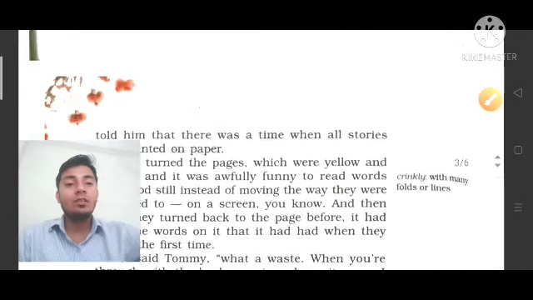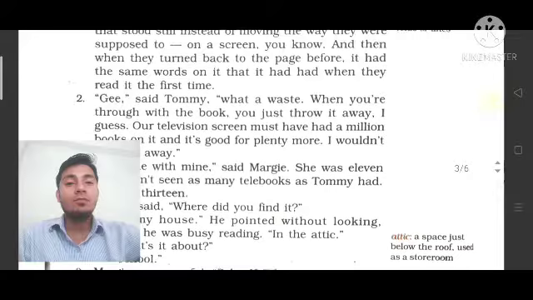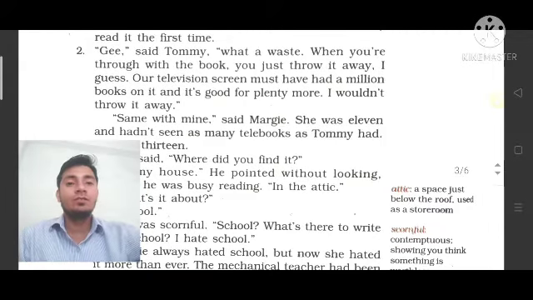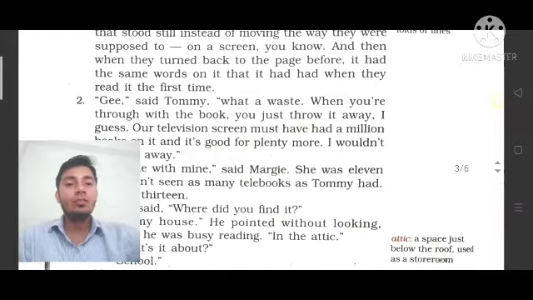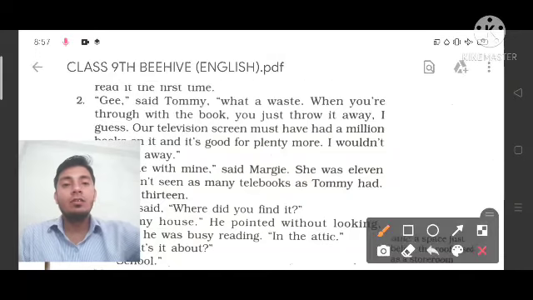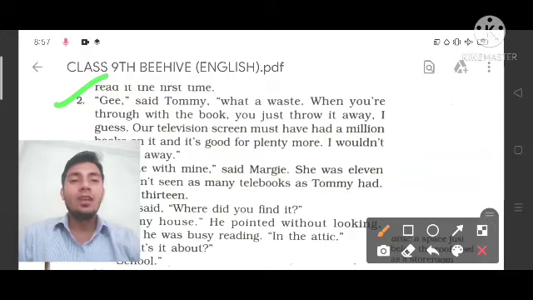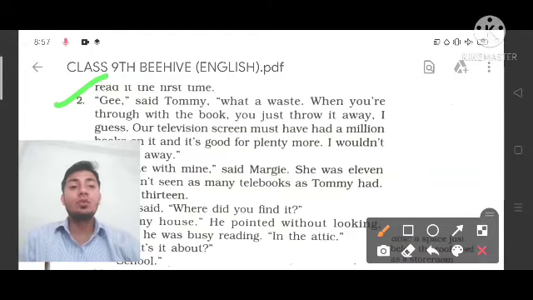So what happens over here, from the second part I'm going to teach you. Listen here, because this is the second part. "Gee," said Tommy, "what a waste." Over here, first is Maggie, and second is Tommy, who is a boy. "Gee," said Tommy, "what a waste. When you are through with the book, you just throw it away."